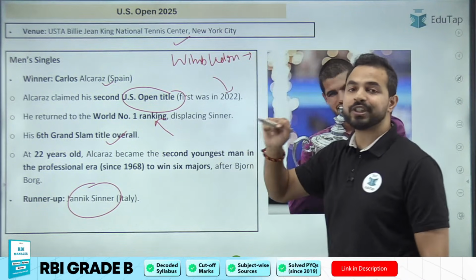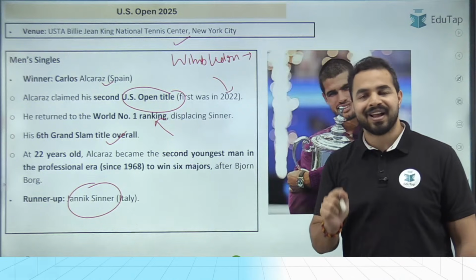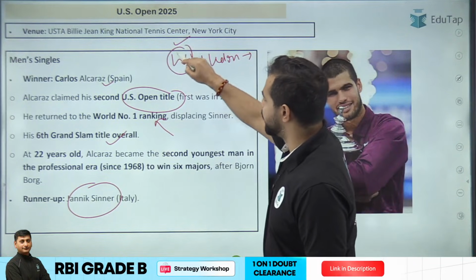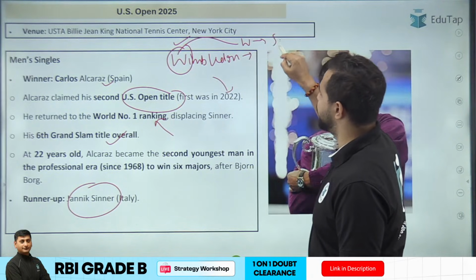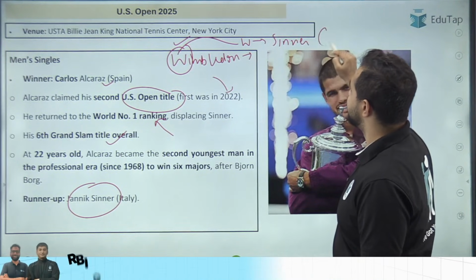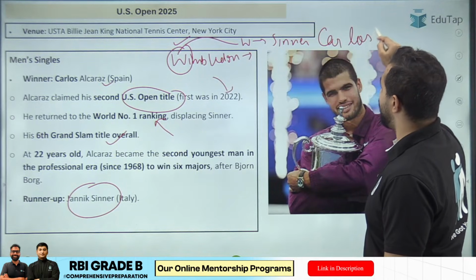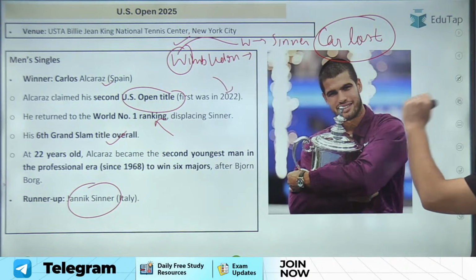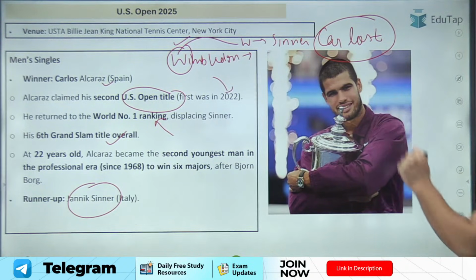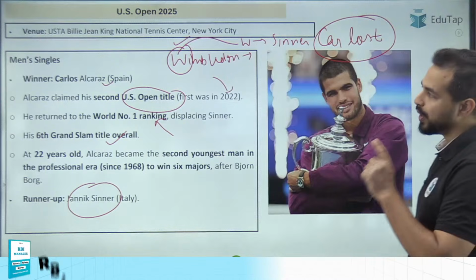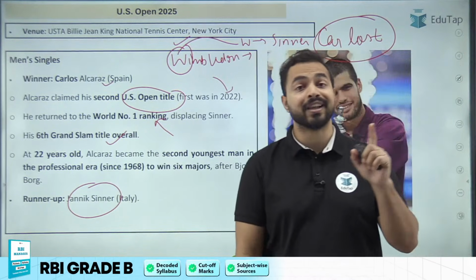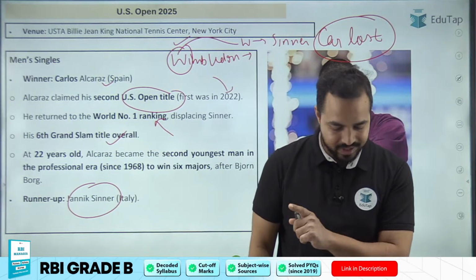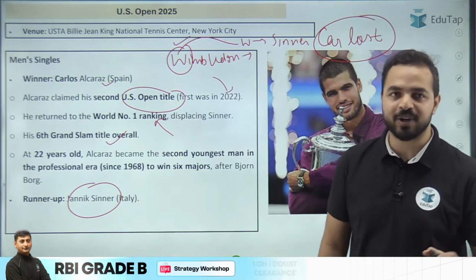Can anybody tell me who was the winner in the Wimbledon? I told you that in the Wimbledon, the winner was Sinner, as Carlos lost the match, right? So Carlos was the runner-up there and Jannik Sinner was the winner in the Wimbledon, right? And in the US Open title, we have seen that Carlos Alcaraz is the winner and Jannik Sinner is the runner-up. So that's something that we should remember from examination point of view, okay?